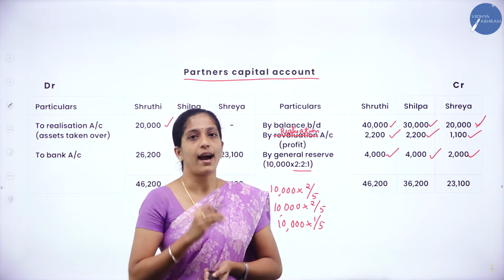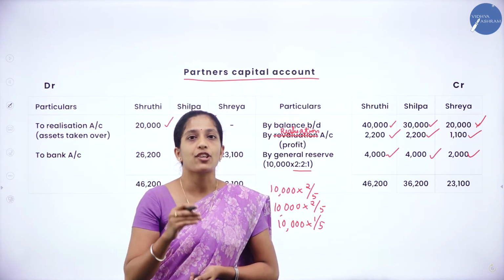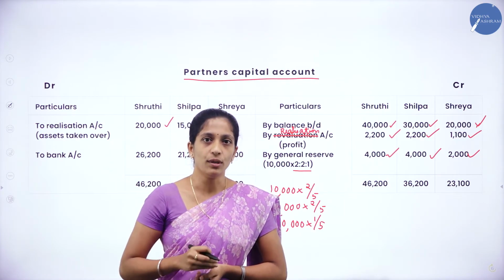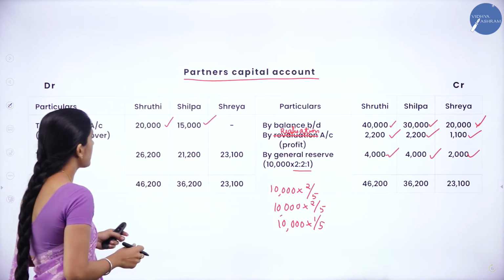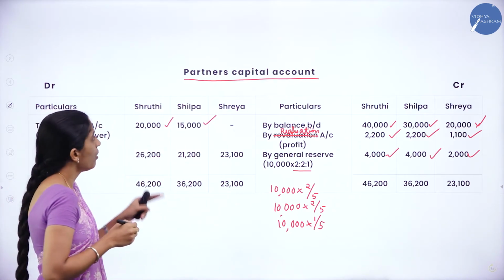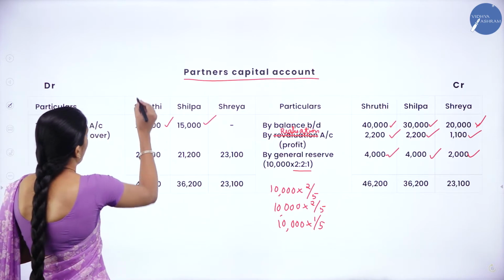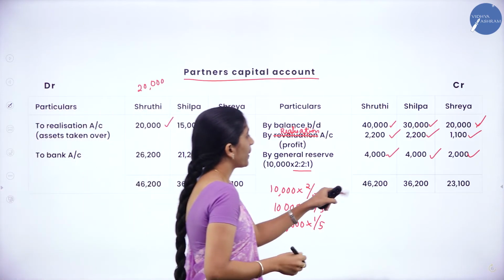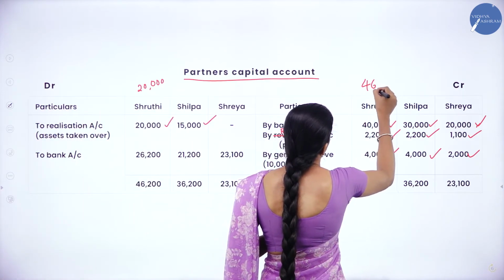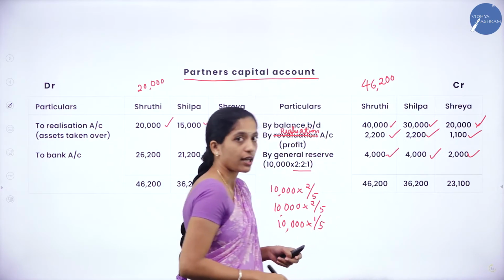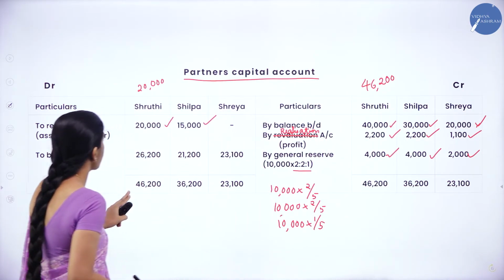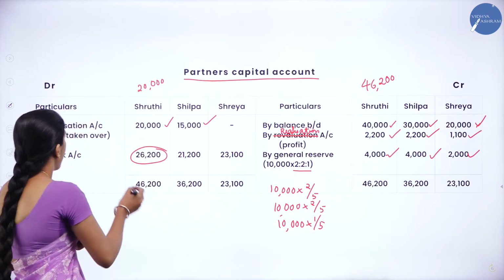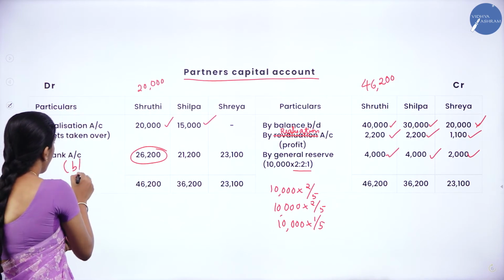Now what you have to do? We have to balance, and the balancing figure has to be transferred to cash or bank account. Here in this problem we are going to transfer to bank account. Now how to balance? When you calculate the amount of Shruti on the debit side, we are having only one amount, that is 20,000. Coming to the credit side, the total amount is 46,200. So I'll write 46,200 on both sides, minus 20,000, so I'll get 26,200. This balancing figure has to be transferred to bank account.